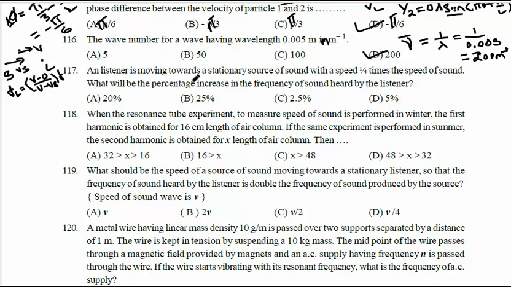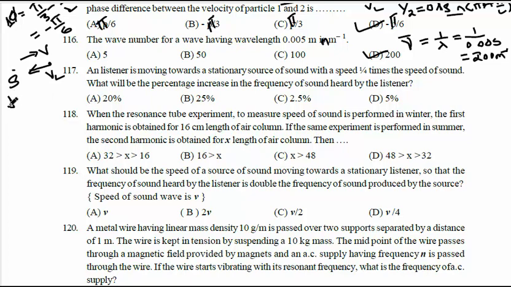So here in this case, the listener is moving and the source is at rest. Taking the opposite case, the source is at rest and the listener is moving. There is now VL, and the velocity of sound is from source to listener. So the listener is moving and the source is at rest.